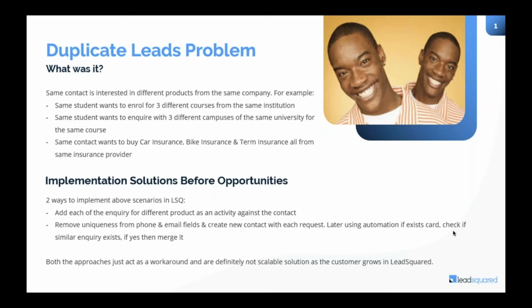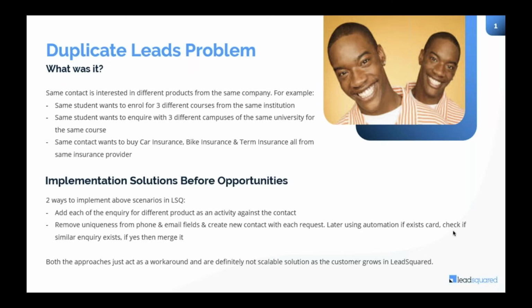So the duplicate leads problem was in the LeadSquared system. Before, how we used to handle this was we used to create activities. We used to create one lead, and under the lead we would create different activities. So let's say the first time the student has shown interest in course A, we will post an activity saying interest shown in course A, followed by the next activity, interest shown in course B. Now, the problem we faced in this was that ultimately it is altogether a different sales cycle, altogether a different opportunity. But for that, there is no holistic view.